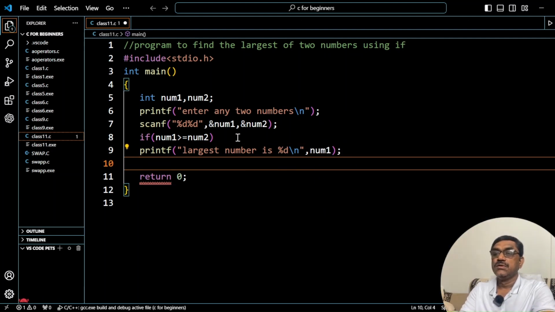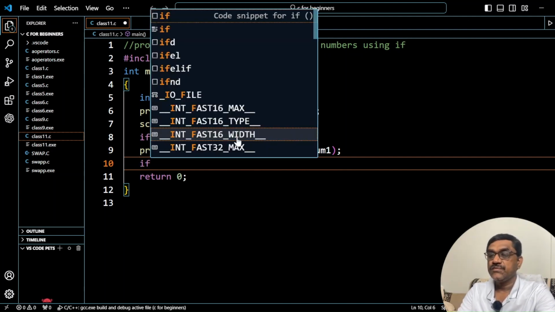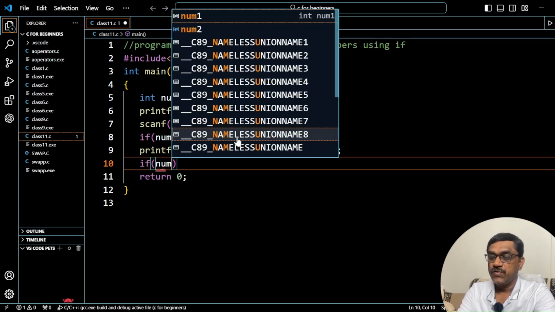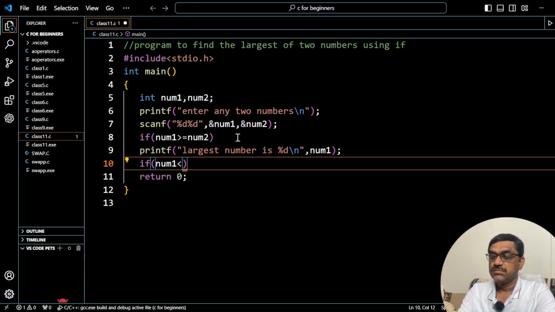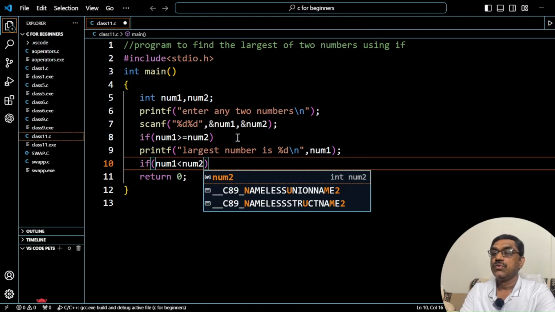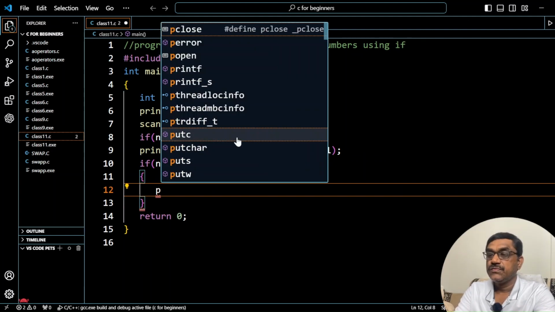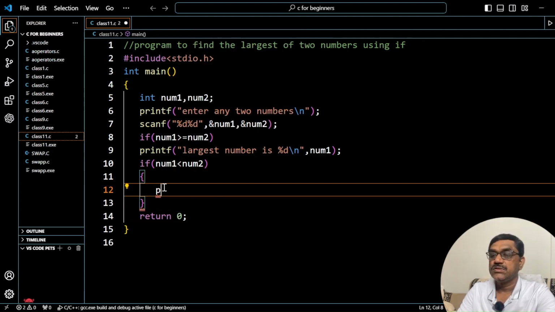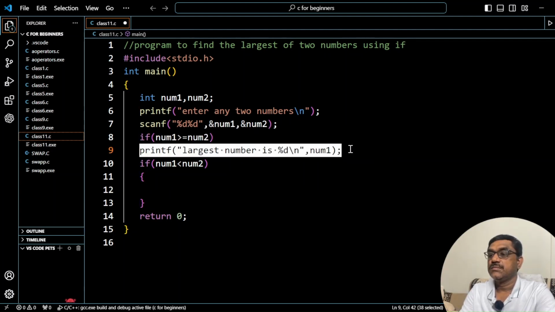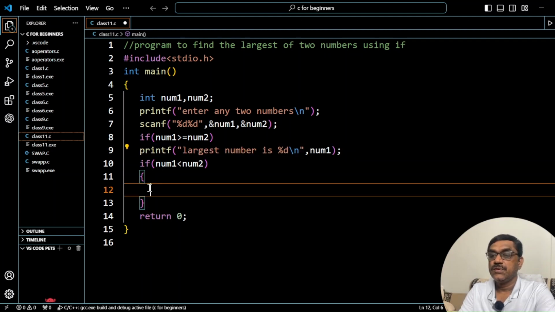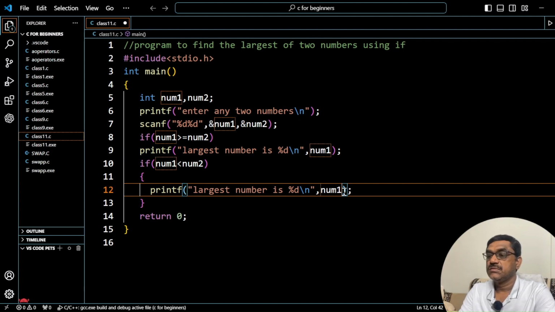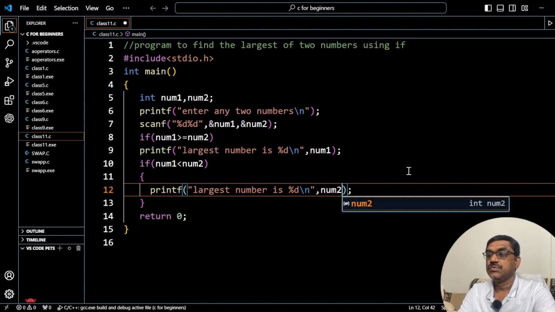What about the remaining condition? If it is not greater than or equal to num2, again you have to mention if num1 is less than num2. Now here you have to mention printf, or you do one thing. Instead of typing again, I'm copying the statement and pasting it here. But here you mention num2.